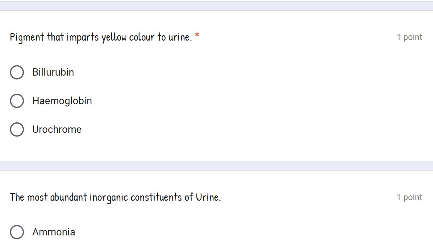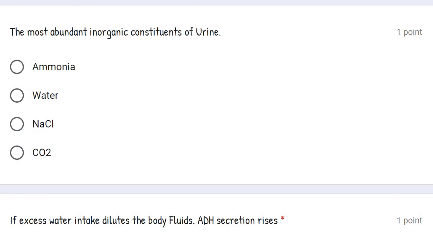Okay. The next question is the most abundant inorganic constituent of the urine. First, let's understand whether they are inorganic compound or organic compound. Ammonia, water, NaCl, carbon dioxide, all four are inorganic components. Carbon dioxide is not a constituent of urine. Yes, it is inorganic, but it is not a constituent of urine. So the rest 3 we will consider.